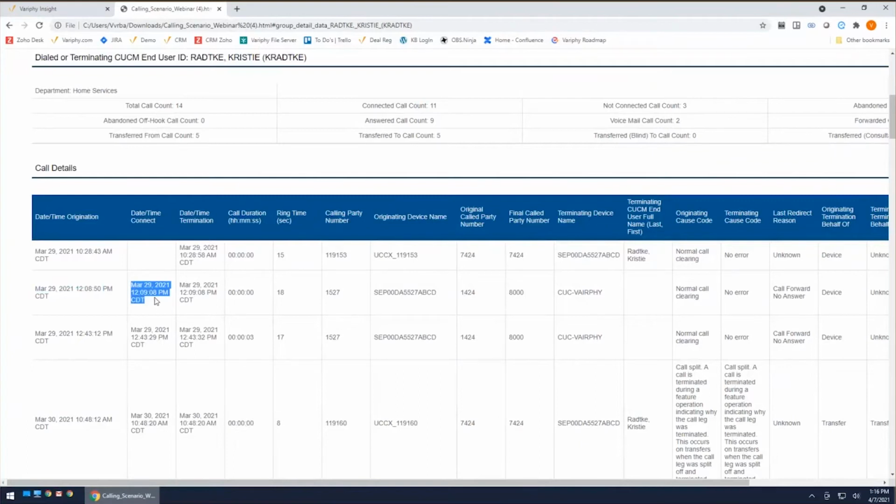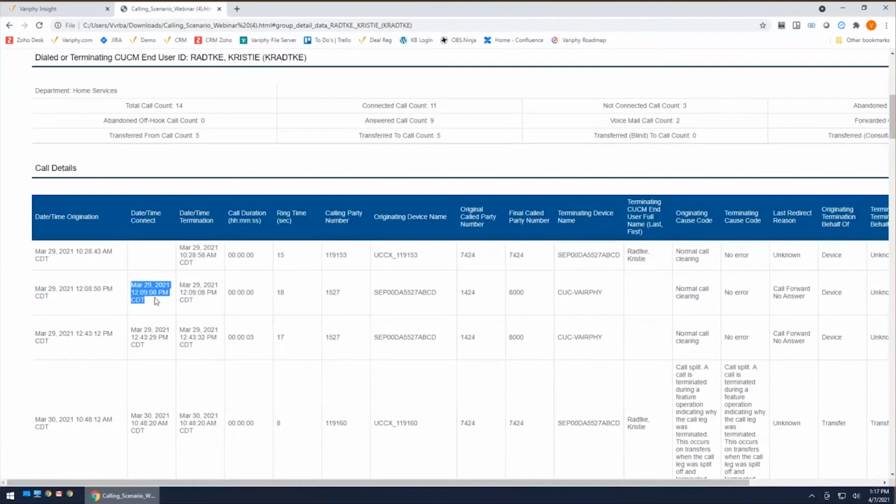We're going to talk a little bit about what's considered an answered call. Now, every time somebody sees the word answer, they make the assumption that there's voice communication. Somebody picked up this call and had a conversation. Unfortunately, with Cisco, it's not as easy as that.